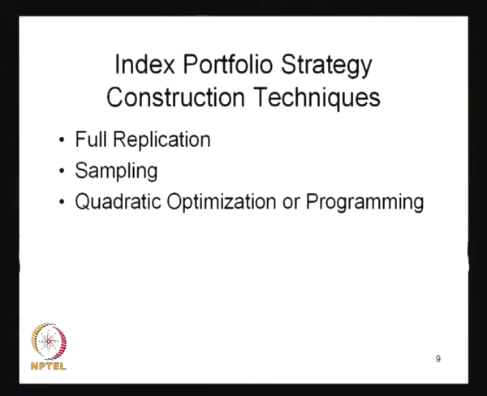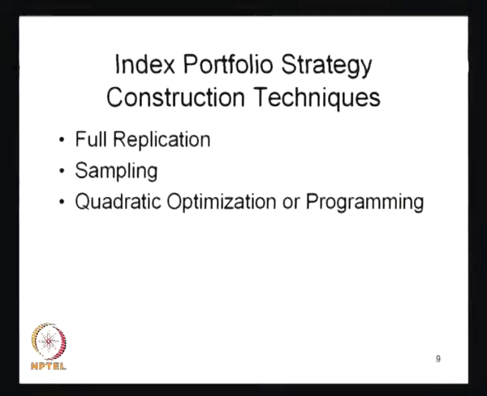First technique is full sampling, second one is sampling, third one is the quadratic optimization or the programming techniques. There are three ways through which the construction of the passive portfolios is made. Then how do these particular techniques work out and how do they help us to construct these portfolios?